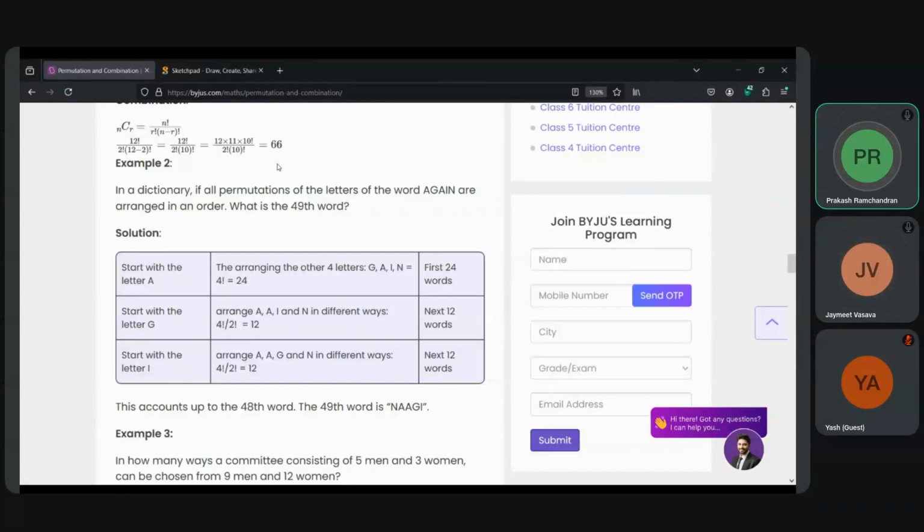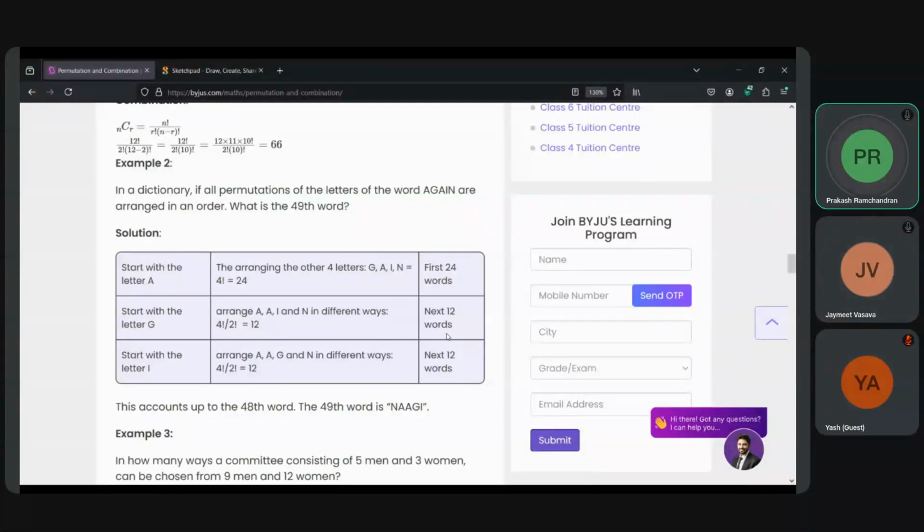You're getting my point. I can understand the first one, 4 factorial means you have A, then you can have anything out of the 4, so 4, 3, 2, 24. But the second one, why is it divided by 2 factorial? Start with G, why? Because A is appearing twice for all the other ones. So when we start with the letter G, the A's are appearing twice. So that's why we are dividing by 2 factorial. And same with the other one also. Okay. So 24 plus 12 plus 12, 36, 48, it has come.